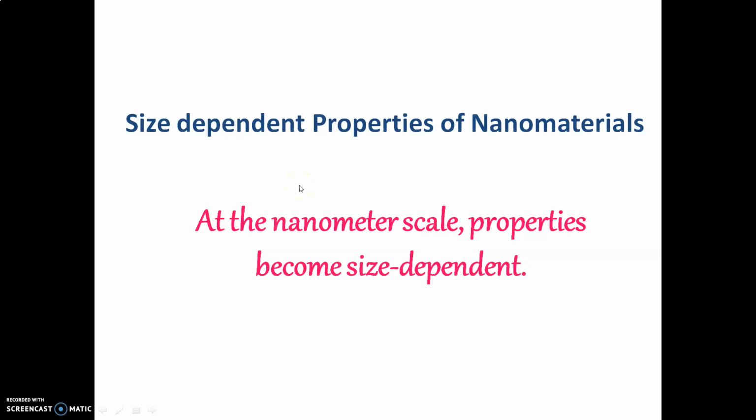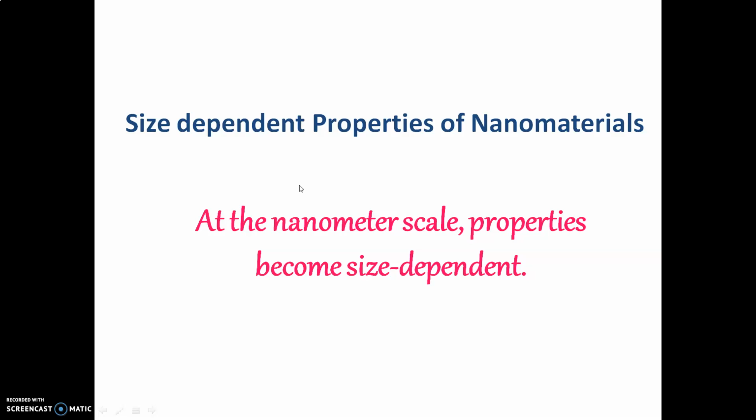Hello friends, now we are going to discuss the properties of nanomaterial. Nanomaterial shows different properties as compared to their bulk one. For example, gold appears yellow in bulk state, but gold nanoparticles are red. It shows a different color as compared to the bulk one.